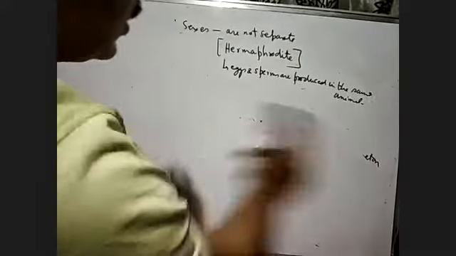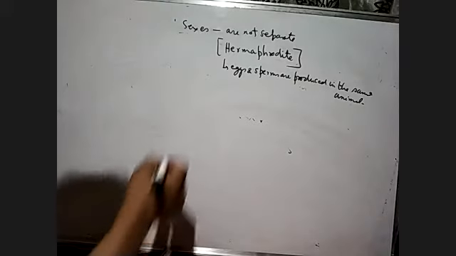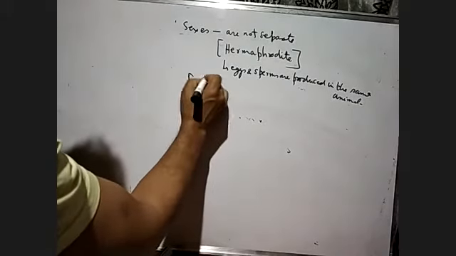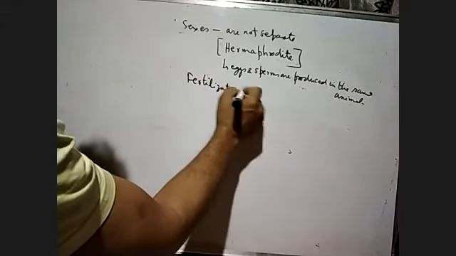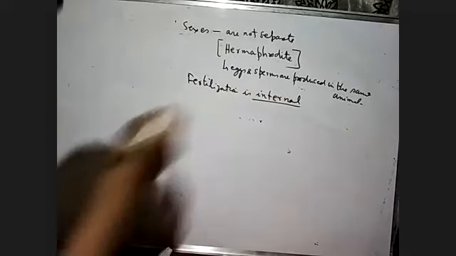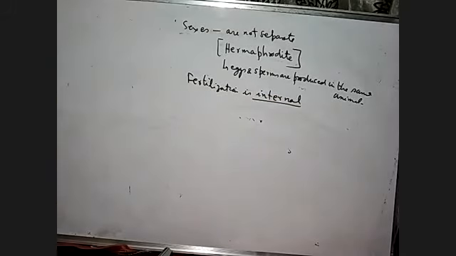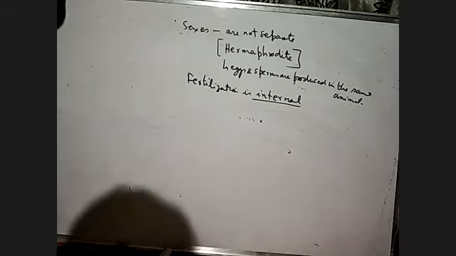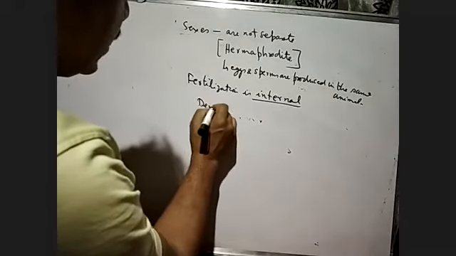Fertilization is internal, and development is indirect, having a larval stage. There will be no direct development, where the egg hatches into the adult, not like that. Development is indirect. That means there is a larval stage which is morphologically distinct from the adult.